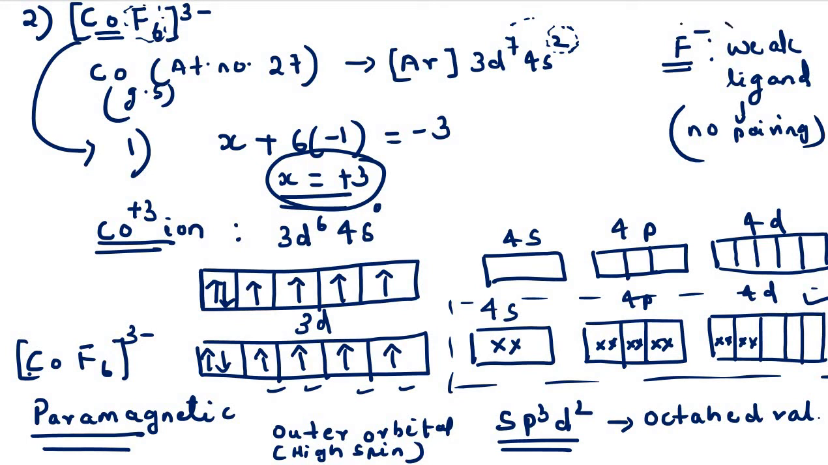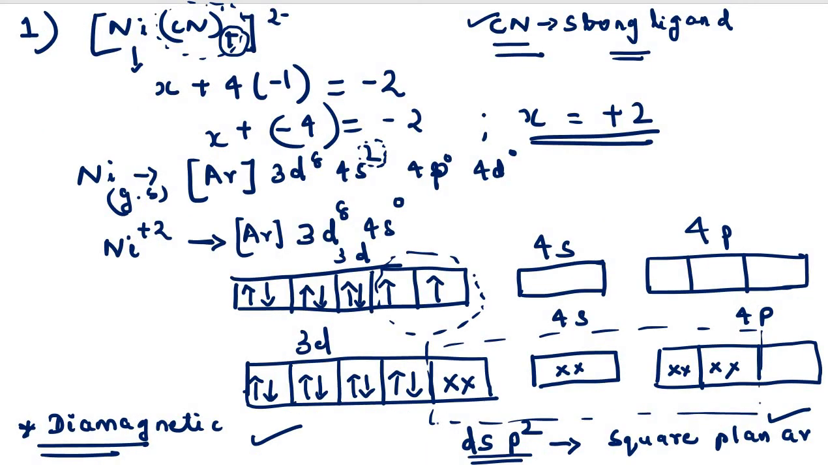So the presence of a weak ligand results in the formation of an outer orbital or high spin complex. Similarly, in our previous problem, we had seen that the inner d orbitals are involved. So in this case, since the inner d orbitals are involved, it forms an inner orbital complex.